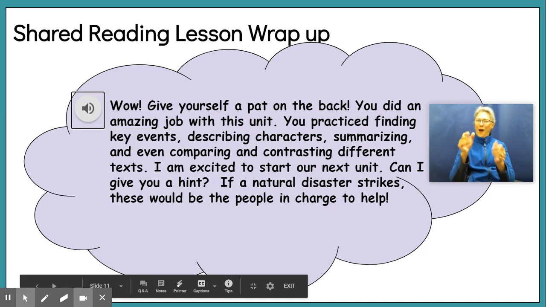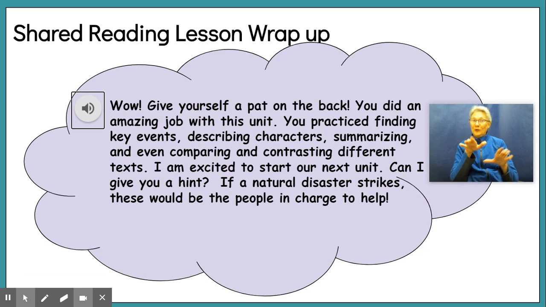Wow, give yourself a pat on the back. You did an amazing job with this unit. You practiced finding key events, describing characters, summarizing, and even comparing and contrasting different texts. I am so excited to start our next unit.